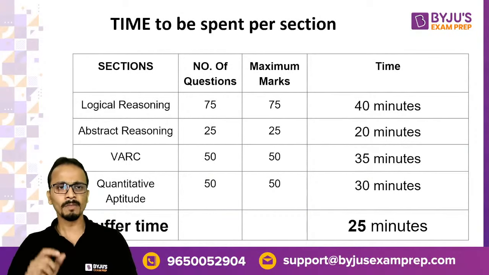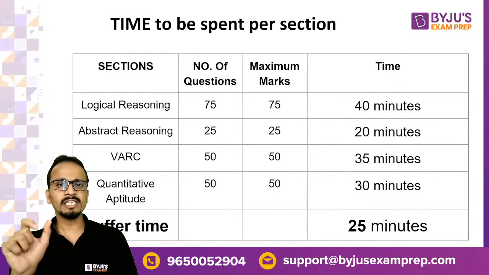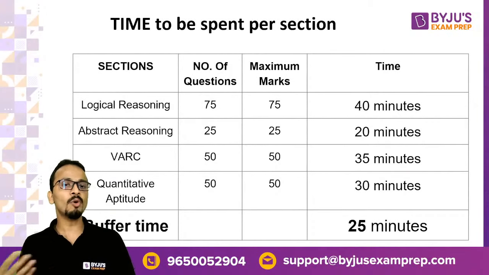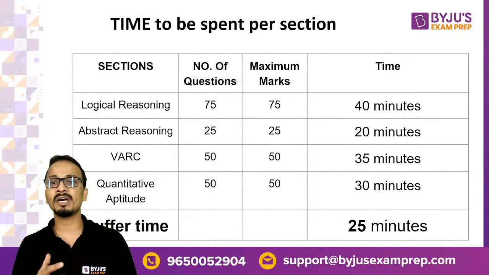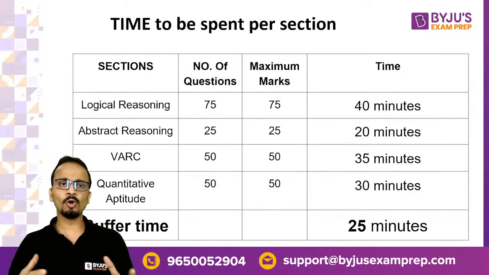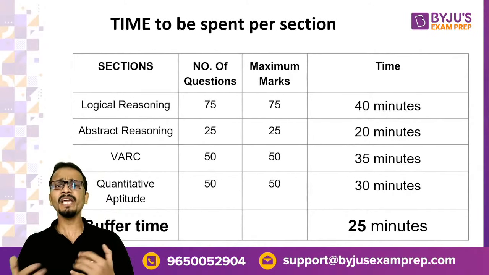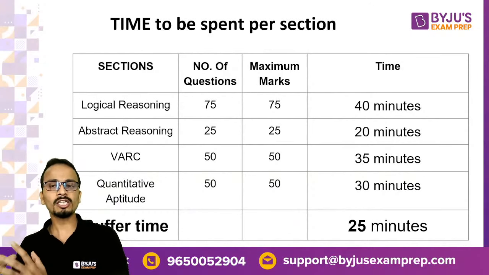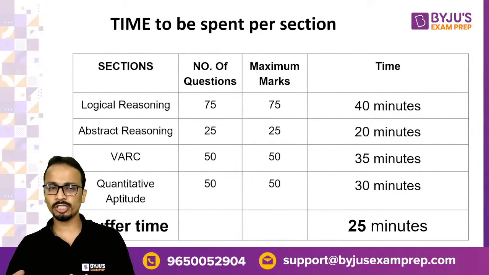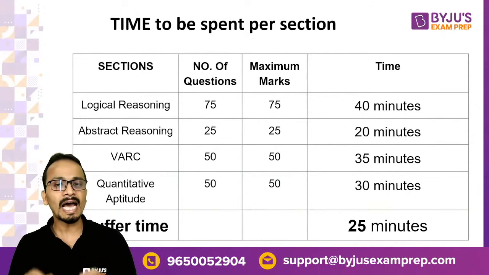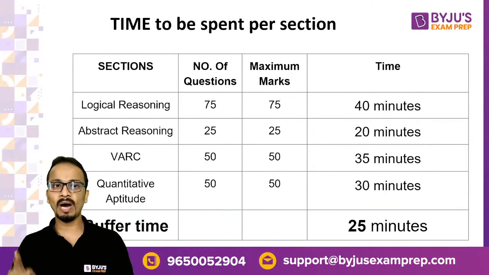I'm just giving you a rough idea about how many minutes we need to give in each of these sections. Talking about logical reasoning, there are 75 questions, so I can first spend 40 minutes, and in these 40 minutes, I can maximize the number of attempts. In the areas in which I'm more comfortable, let's say blood relations, direction sense, input-output sequences, I can devote my time to these questions. If I think verbal reasoning is a little lengthy, I may not spend these 40 minutes on those questions. It's totally up to your comfortable area. Spend these minutes and try to maximize your attempts. I'll be telling you how to do that.